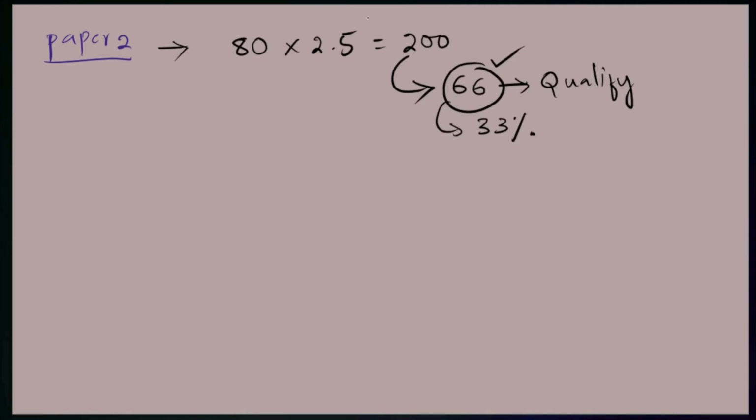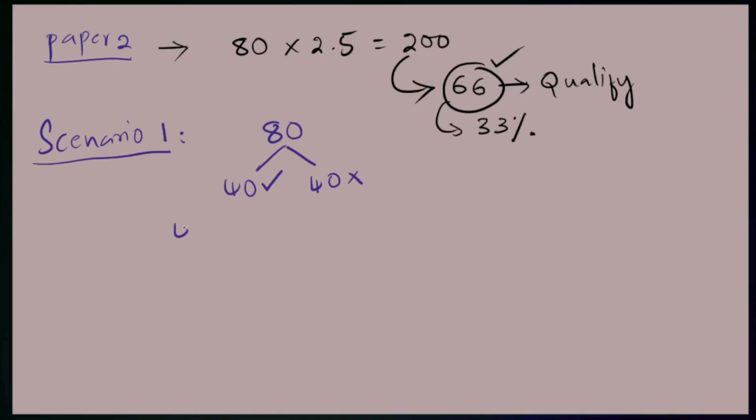So how can you get through this 66 marks? I'll give you a few scenarios. Scenario 1: you have attempted all 80 questions, and 40 are right, which is 50 percent, and 40 are wrong.